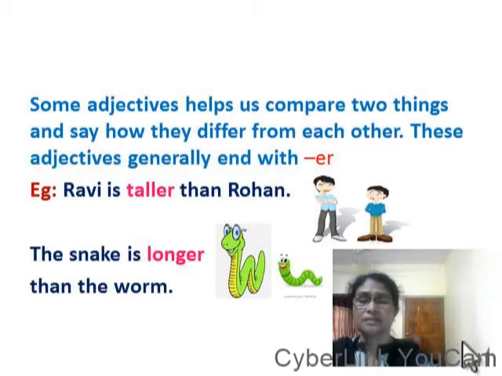The snake is longer than the worm. Here the adjective longer ends with er.